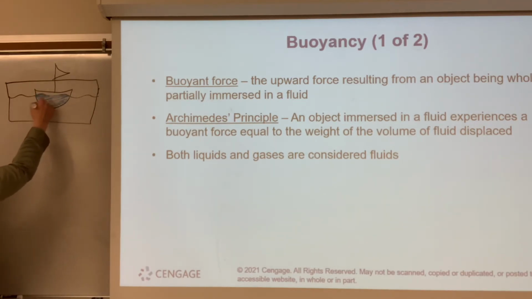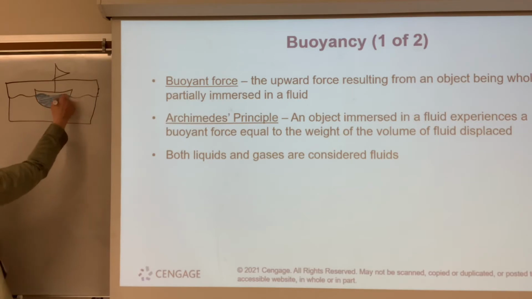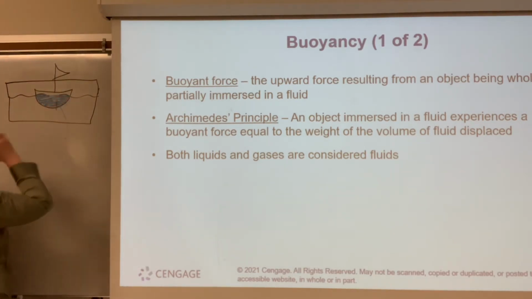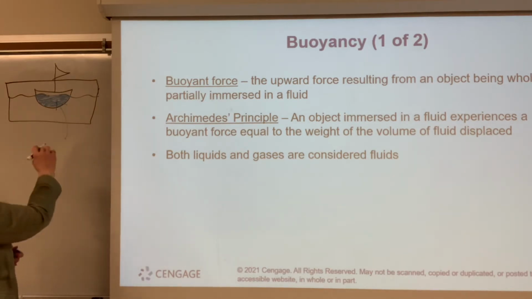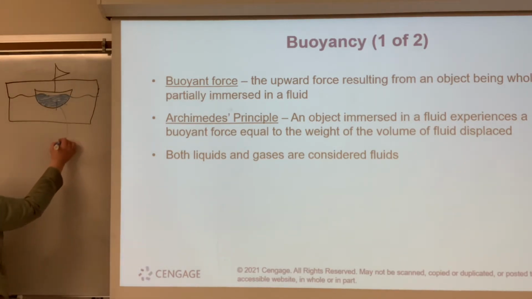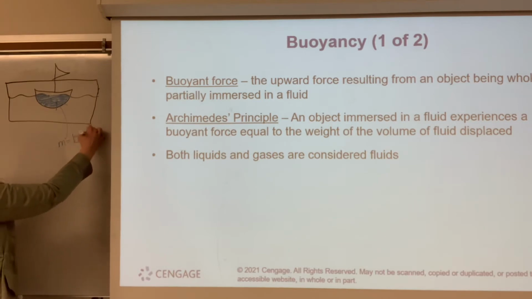Kind of comes out of your tap. Now I know that's different from place to place. So this is the amount of the boat that is down in the water. The mass, excuse me, the mass of this water is going to be equal to the buoyancy.